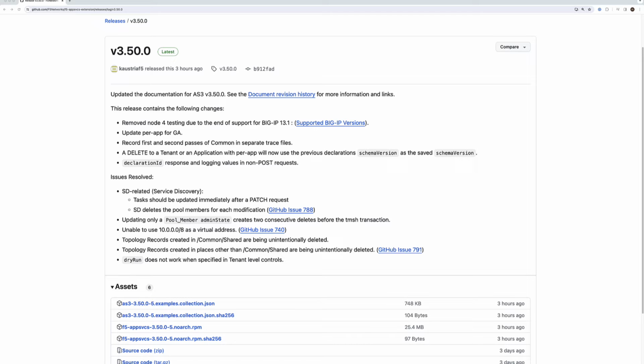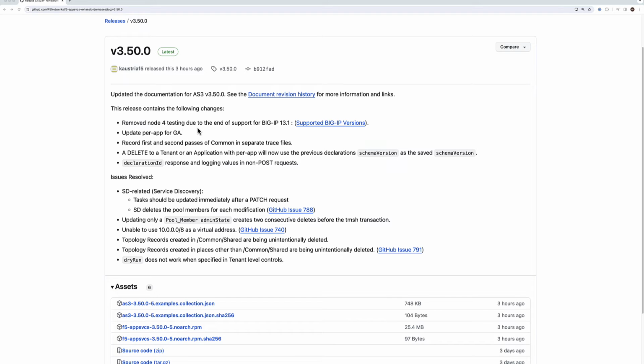And what's really cool also about this release is the per app is GA. So we've been working on that for a year. It's been in beta, received amazing feedback. And today, per app is GA. We've updated some node pieces or node components, right? Packages more than anything. So you'll see that in this release.